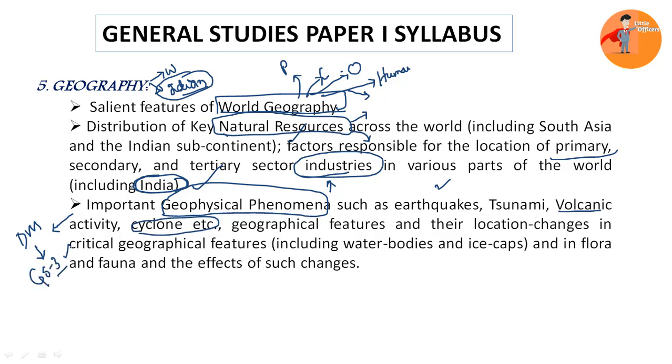All right. Then finally we'll be looking at some of the geographical features and how the changes are happening and what is the impact of such changes on the flora and fauna of that particular region. So in this manner we are going to cover the entire geography. So these are the 5 topics in GS paper 1. We'll have a separate analysis on the weightage. So as of now, this is the syllabus. Please do recall this syllabus whenever you are studying. It will help you to keep up to the objective of the UPSC examination.